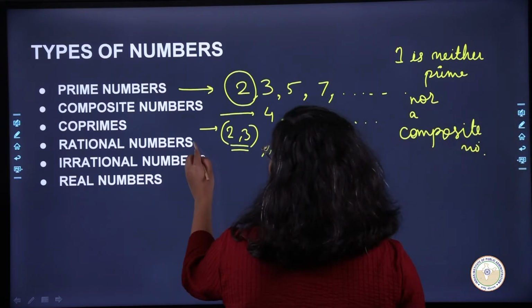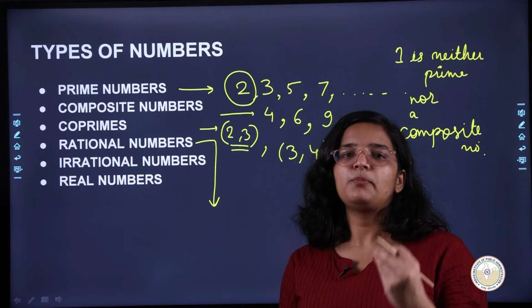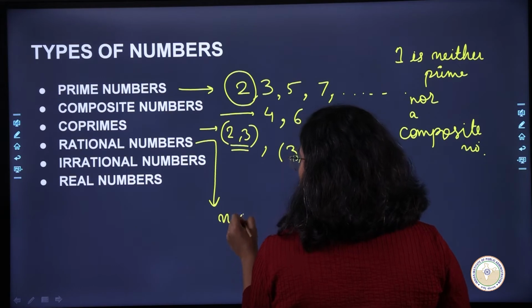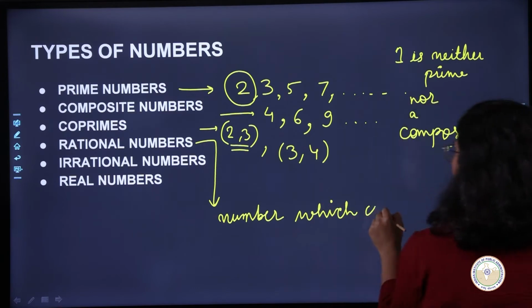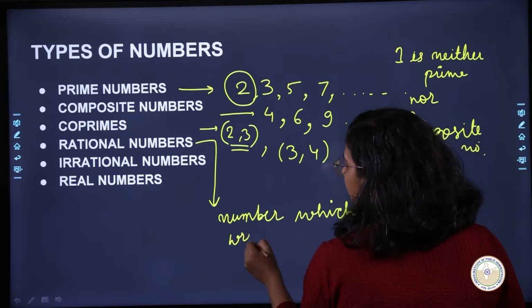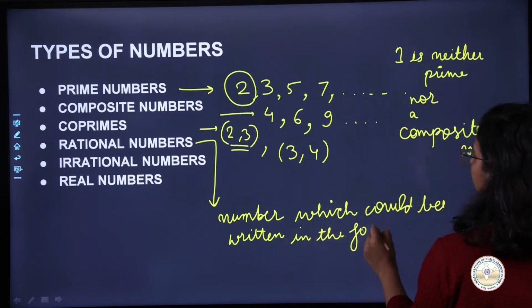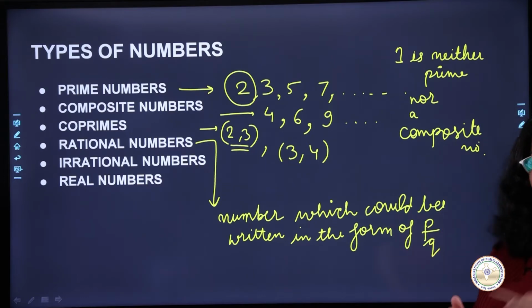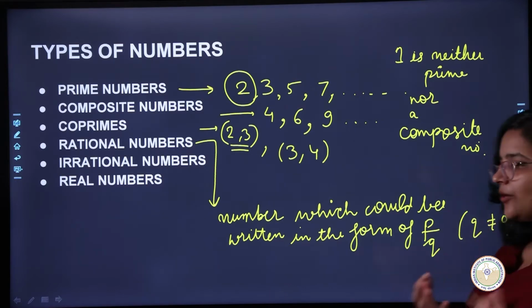Now if we want to talk about what are rational numbers? These are numbers which could be put in the form of p by q. Okay, so rational numbers are the numbers which could be written in the form of p by q, p divided by q, you can write them in this form, and q is not equal to 0.